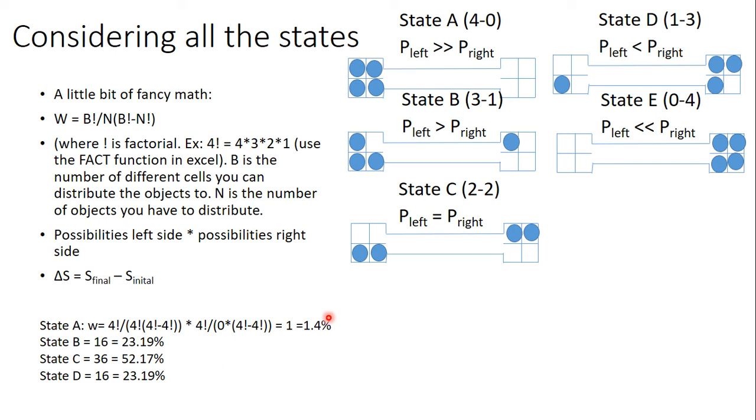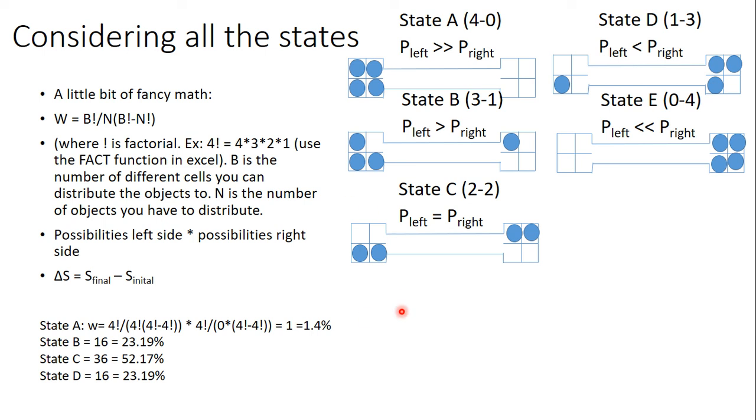And now you might be thinking to yourself, though, that state C should be the one that's correct. If we open up the valve, the 2 sides should have equal pressure and gas molecules, but here it's only 52.17%. Well, that's because this is really a very simplified estimation. So instead of 4 cells, imagine that you had a couple hundred trillion. Even that's on the low side.